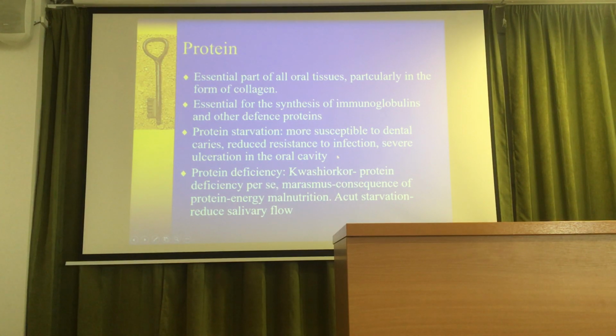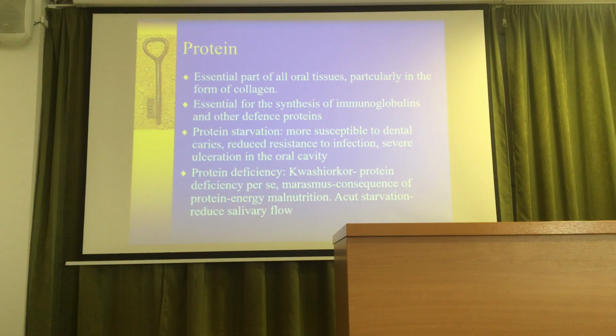Protein deficiency can cause kwashiorkor, marasmus also, and acute starvation reduces the salivary flow. The salivary flow is very important also because the saliva is responsible for oral protection, you know. It protects basically the teeth and also the oral mucosa. We can find immunoglobulin A in the saliva.